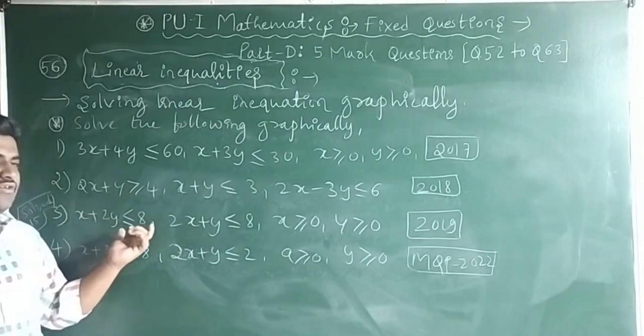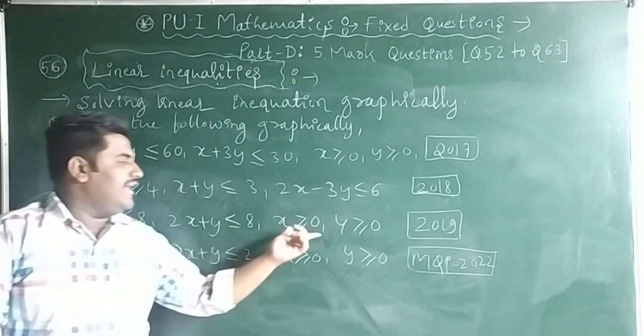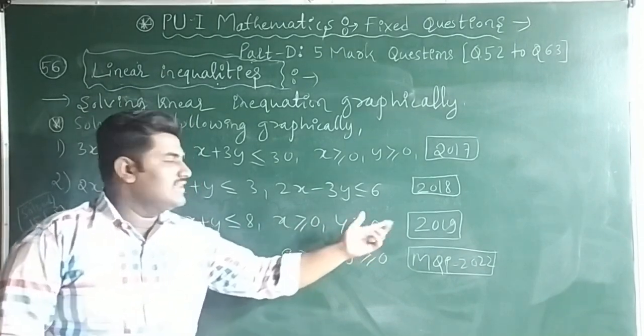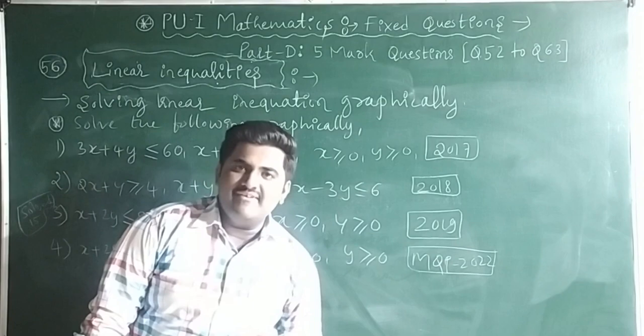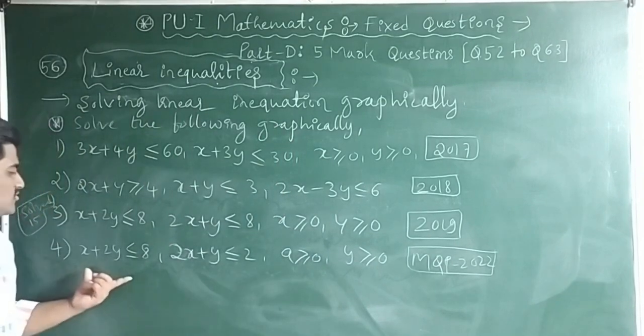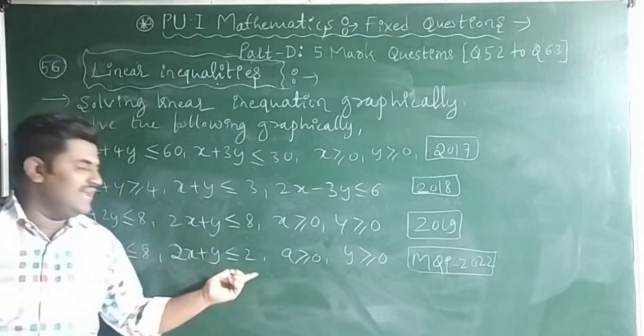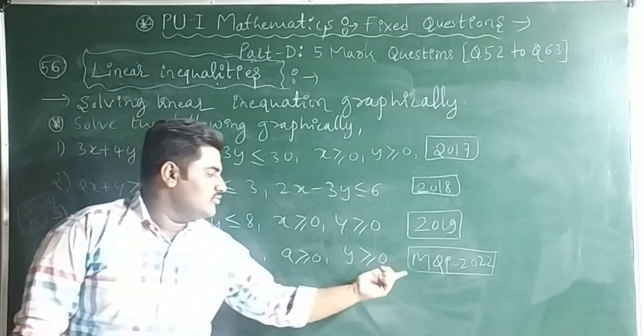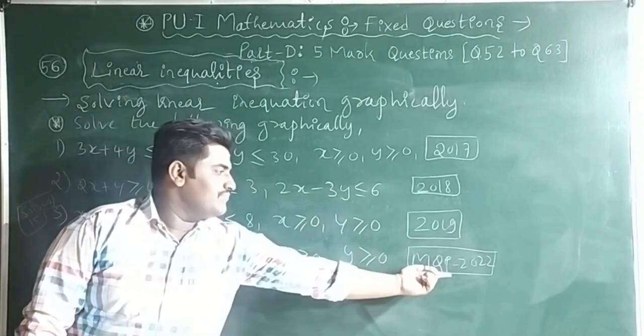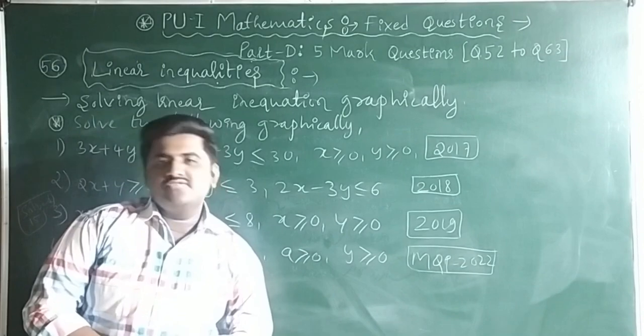Next: x plus 2y less than or equal to 8, 2x plus y less than or equal to 8, x greater than or equal to 0, y greater than or equal to 0. This was asked in the 2019 annual examination. And x plus 2y less than or equal to 8, 2x plus y less than or equal to 2, x greater than or equal to 2, y greater than or equal to 0. This was asked in the model question paper 2022.